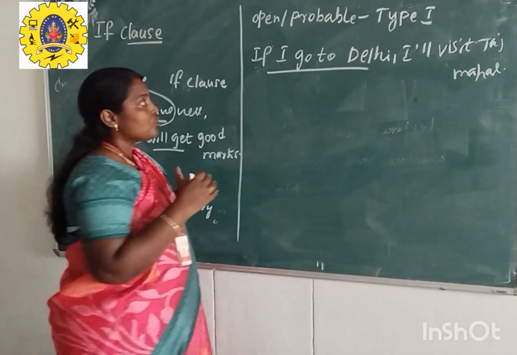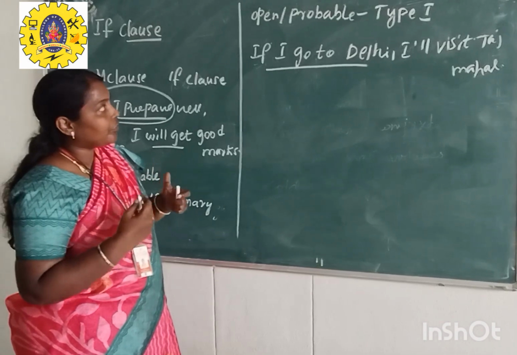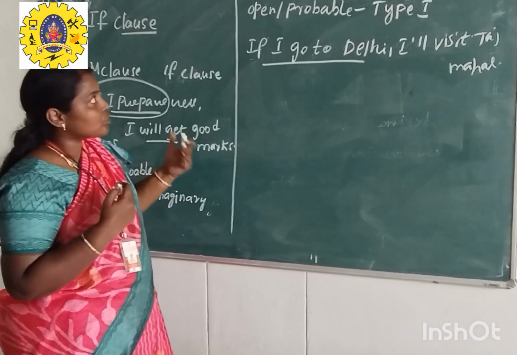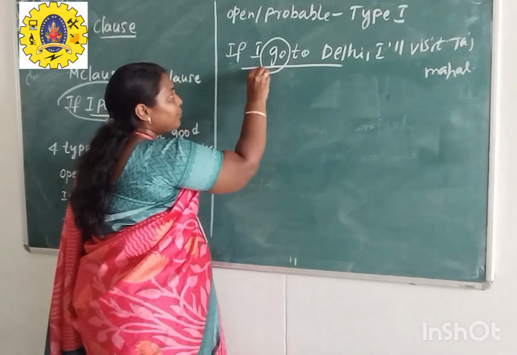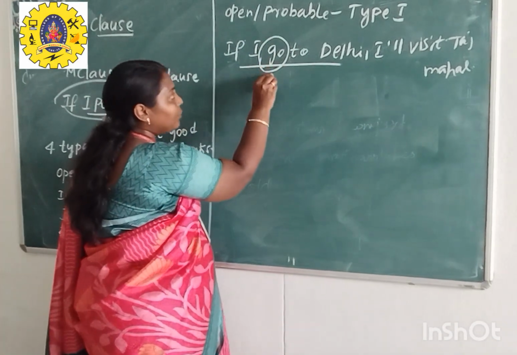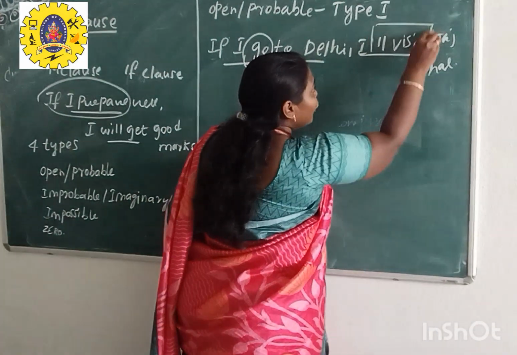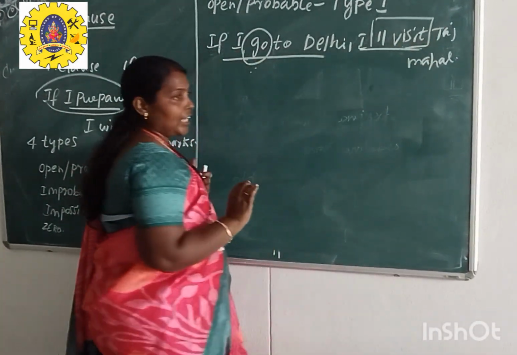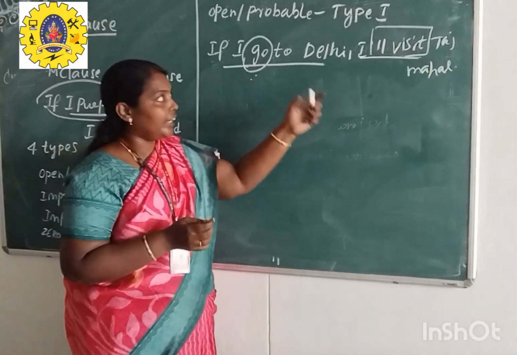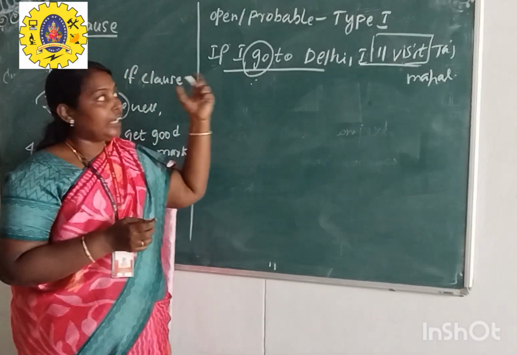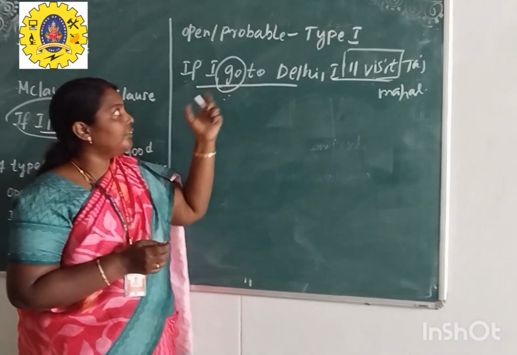So what is the key to identify whether the given sentence belongs to the open or probable type? You can find the simple present tense in the if part, whereas you are supposed to write your answer in the future tense in the main clause. During the exam, they might give you the first half or the second half and ask you to fill in the rest of the sentence. So this will help you.